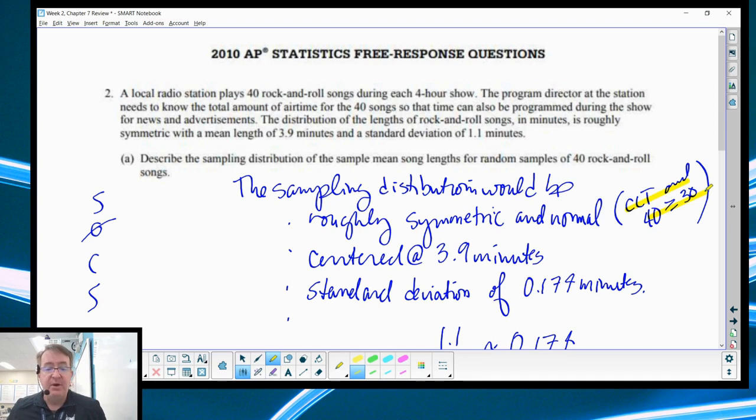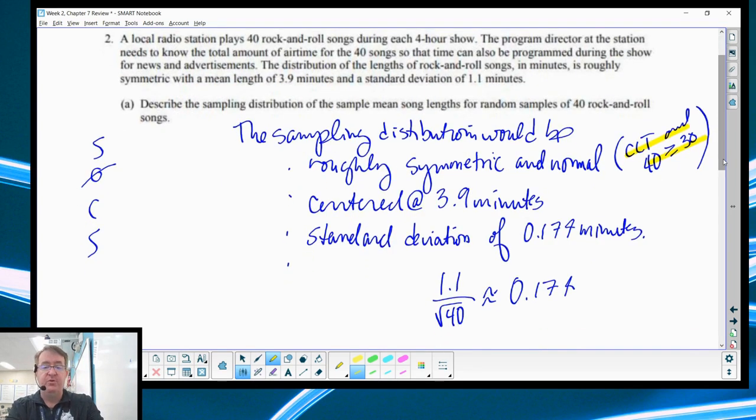It's centered at about 3.9. And your standard deviation. Now again, a lot of people say the standard deviation is 1.1. Now remember, that's the standard deviation for each song. We have 40 songs, so you do have to divide it by the square root of 40. And so that would look like this: 1.1 over the square root of 40 gives us the 0.174 that we listed over there.